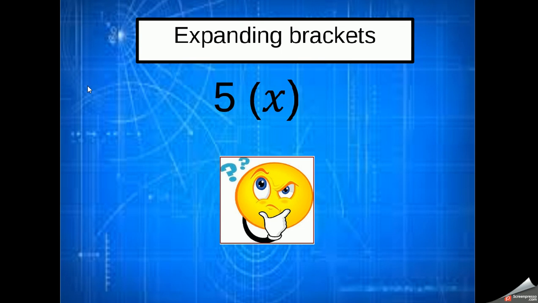Look at the next step in algebra then. This time we're going to be looking at expanding brackets. Now, when we have an equation, or a variable, or a coefficient, whatever, inside brackets, and there's something next to it, and that again can be a number, a variable, an equation, what that's saying is the figures inside the bracket are multiplied by whatever is outside. So although we don't draw a multiplication sign, the two have to be multiplied together.